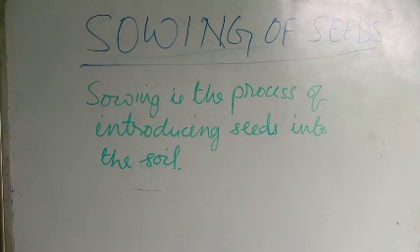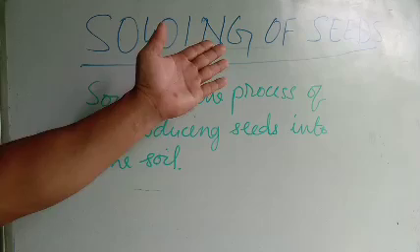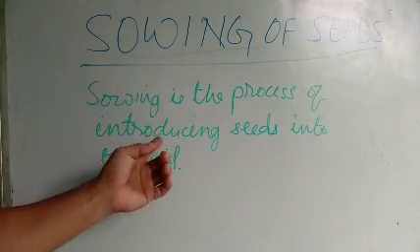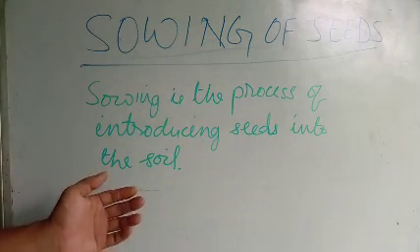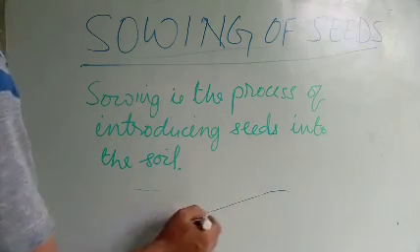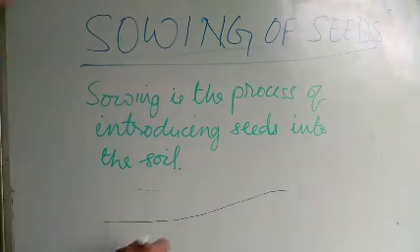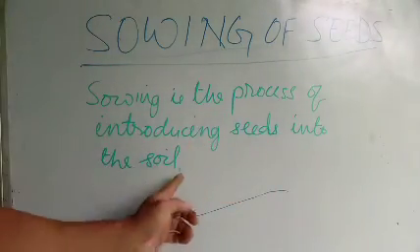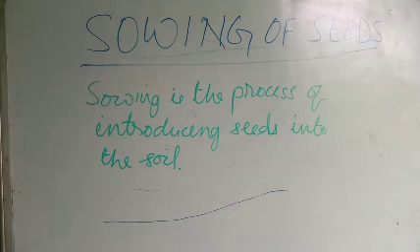Okay, we'll proceed to the next, that is the second step of agriculture activities. The second step of agriculture activities is the sowing of seed. What do you understand by sowing of seed? Sowing is the process of introducing seed into the soil. That means the soil is already ready here. They plough, and after leveling here, they start sowing the seed. Please underline from your textbook page number 4. What is sowing? Sowing is the process of introducing seed into the soil. Please underline.